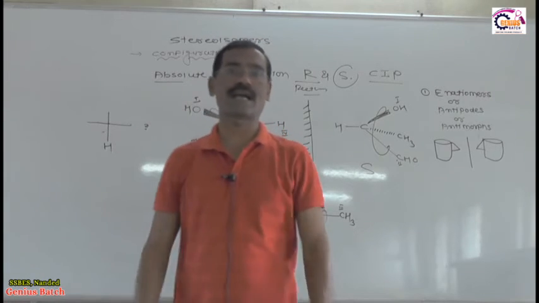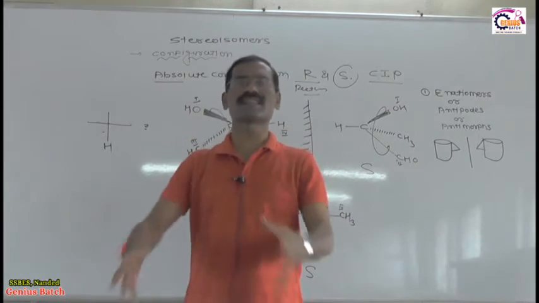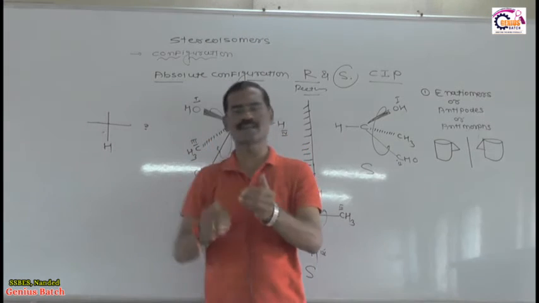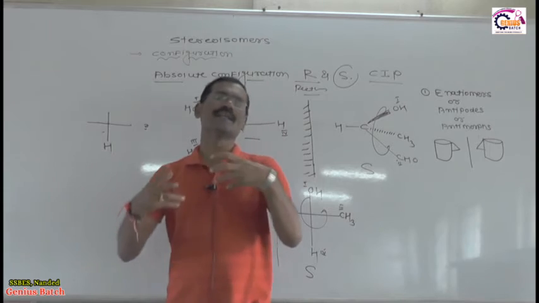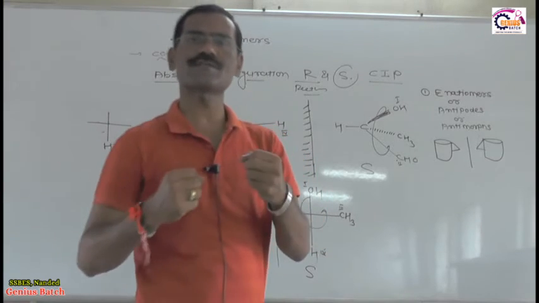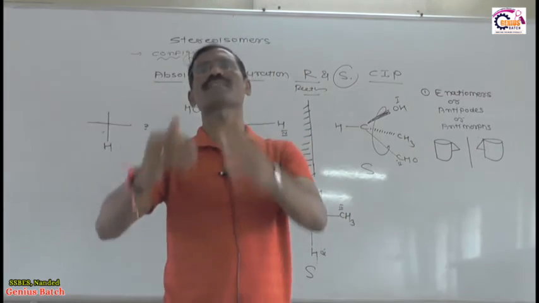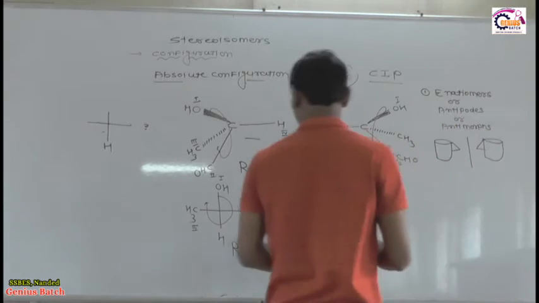a non-superimposable mirror image. And if any optical isomer has a non-superimposable mirror image, then such an optical isomer is called an enantiomer. You got it? This is a very interesting and very important phenomenon. If anyone asks you what enantiomers are: enantiomers are optical isomers that have non-superimposable mirror images of each other. Is it okay?